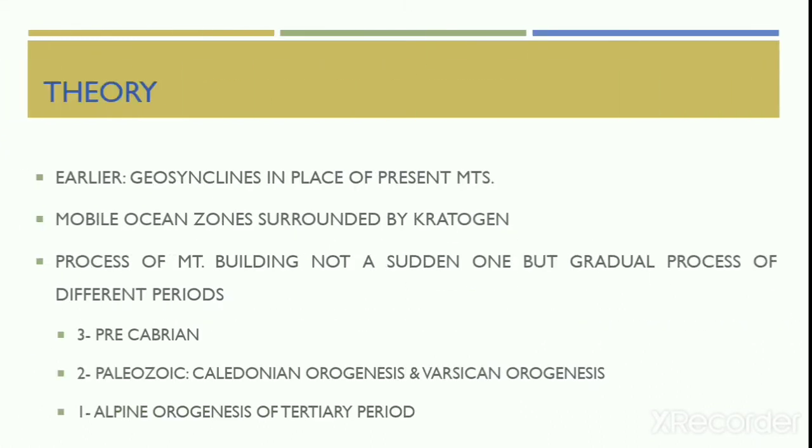Now let's look into what is the base of the theory. According to Kober, geosyncline is an essential condition for the development of a mountain. There were mobile zones of water, or the geosynclines, in place of present day mountains. Kober considered that these mobile zones, which are our geosynclines, are the place of mountain building.